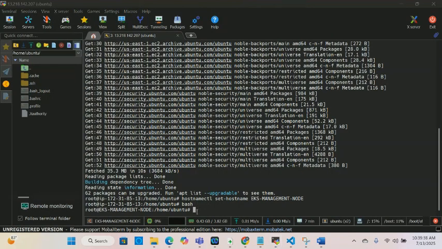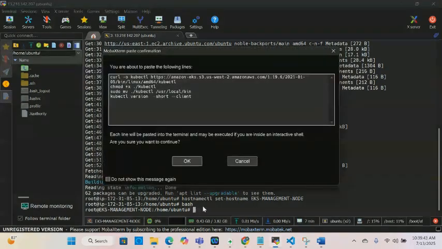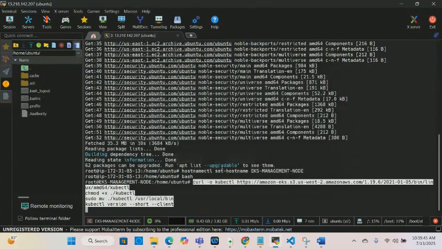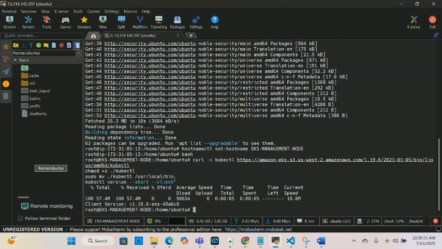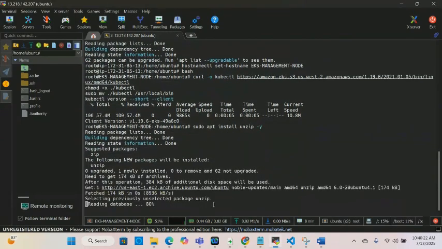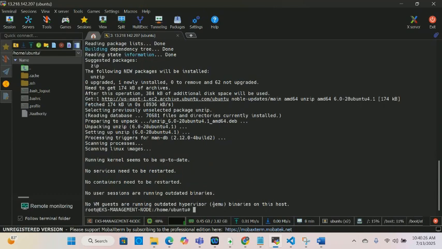Then our next step is we have to install kubectl, and this is the command to install kubectl. It's installing. After that, because we are going to download AWS CLI, we need to unzip it. Before that, we needed to download the unzip command.